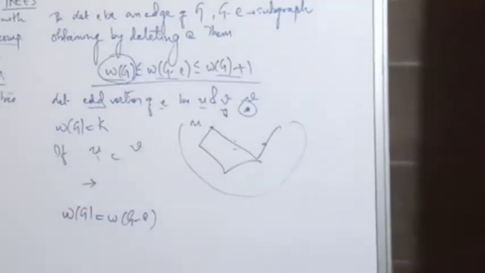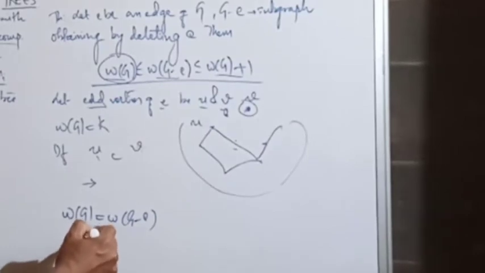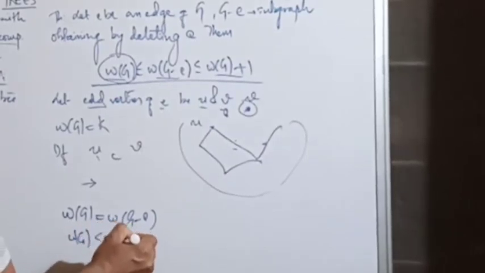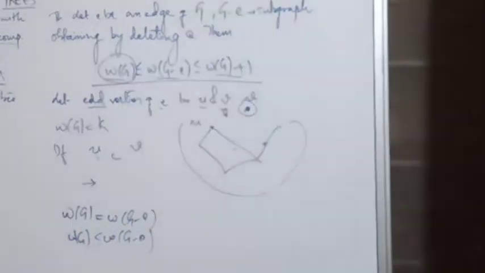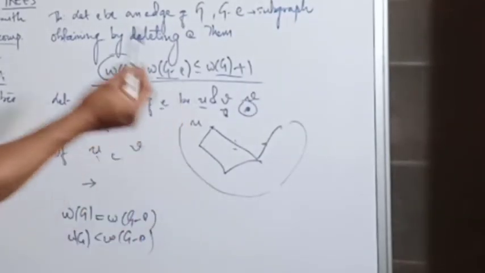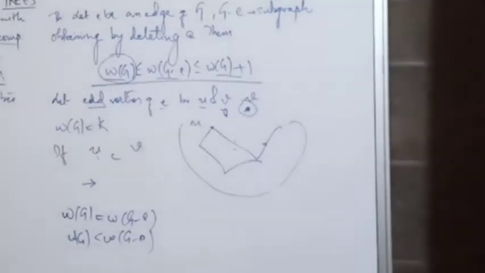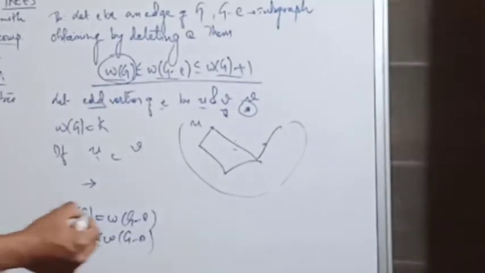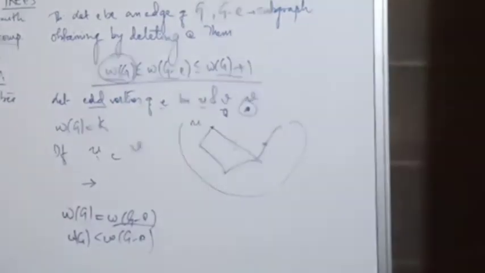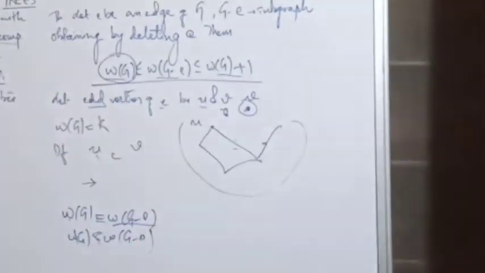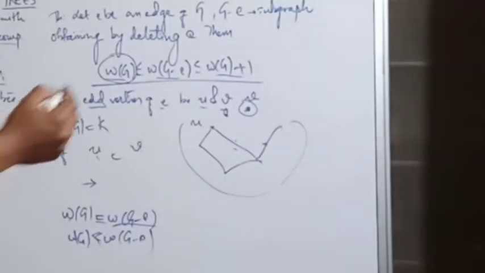So the number of components increases. That's why W of G is less than W of G minus E. Is that clear? So the number of components increases when there is only a single path from U to V. But if there are two paths or three paths from U to V, the number of components remains the same. That's why W of G is less than or equal to W of G minus E. So this first part is proved.